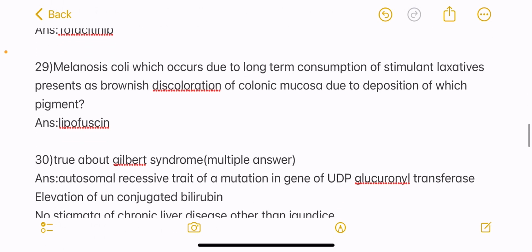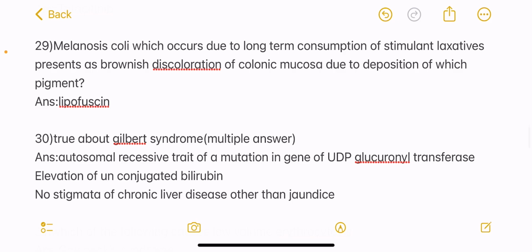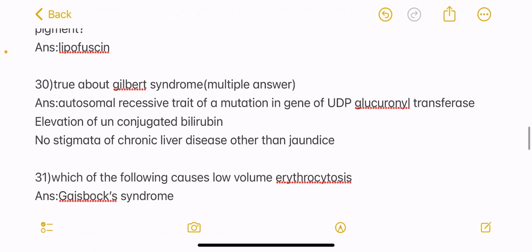Answer is lipofuscin. Next question, true about Gilbert syndrome, a multiple correct answer question, and the correct answers are autosomal recessive trait of a mutation in gene of UDP glucuronyl transferase, elevation of unconjugated bilirubin, and no stigmata of chronic liver disease other than jaundice.